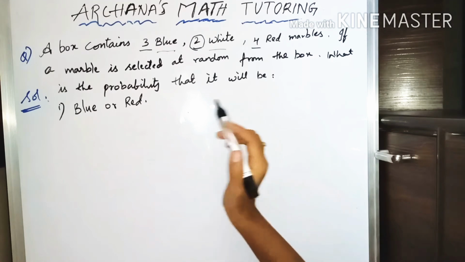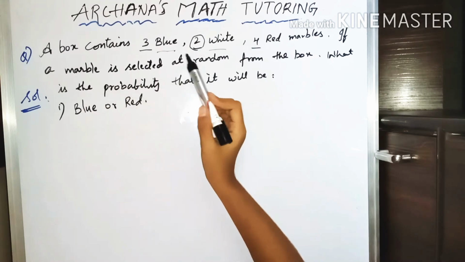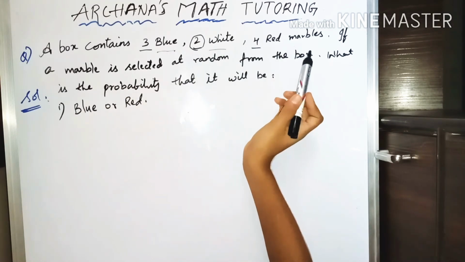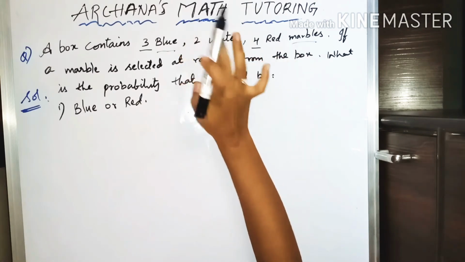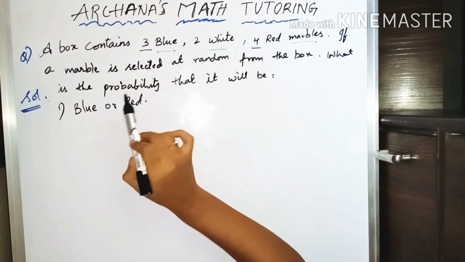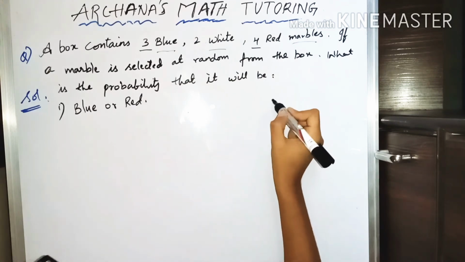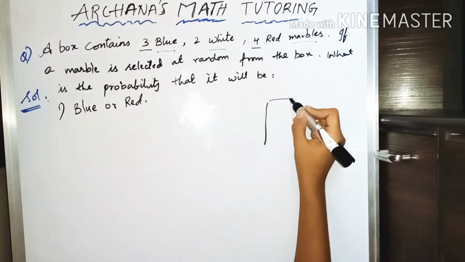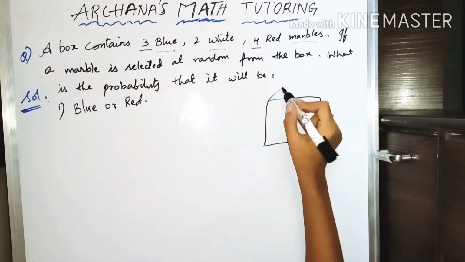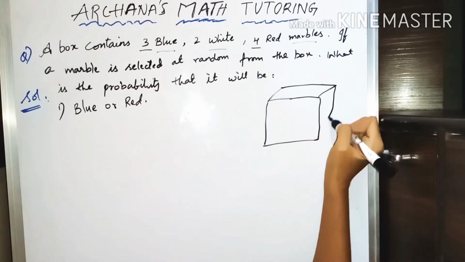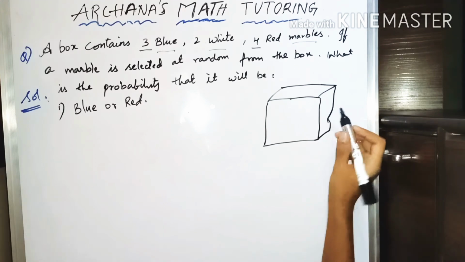So coming to the next problem, a box contains 3 blue marbles, 2 white marbles and 4 red marbles. So if a marble is drawn, he is saying that there is a box. A diagrammatic approach always makes a problem much easier.